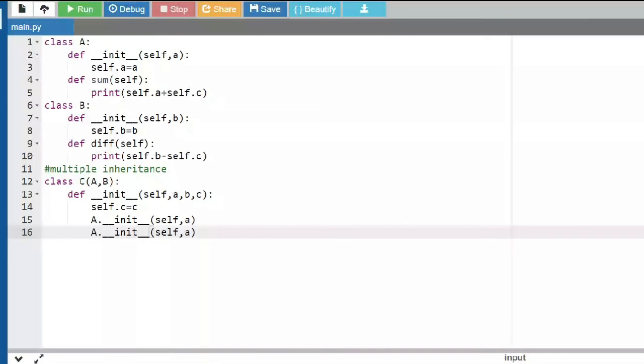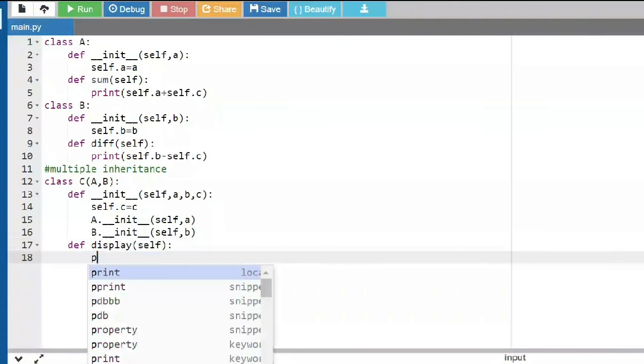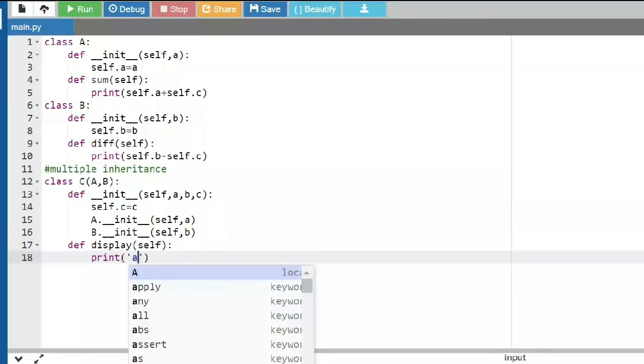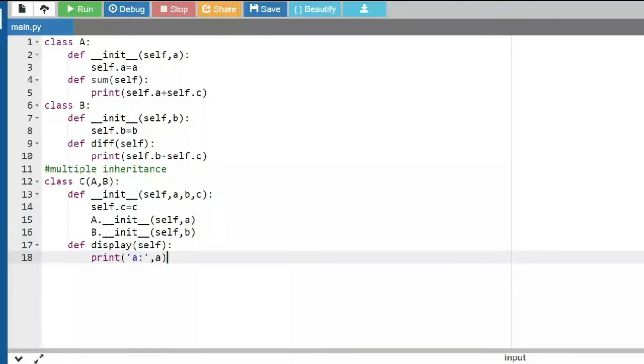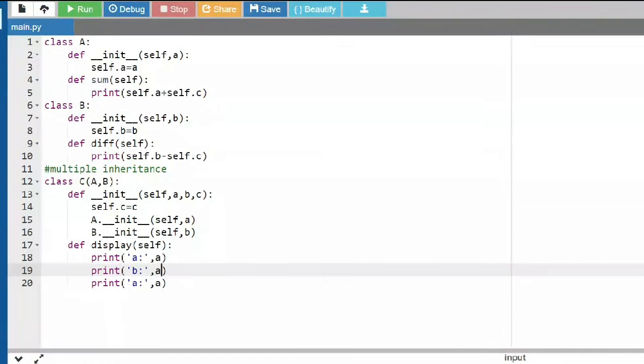If you want to, you can have the display method, else you can ignore. Let me make this program complete. So I'll be writing print for a. What is a? It's a. So let me write the other statements for b as well as for c. This is b, and this is c.